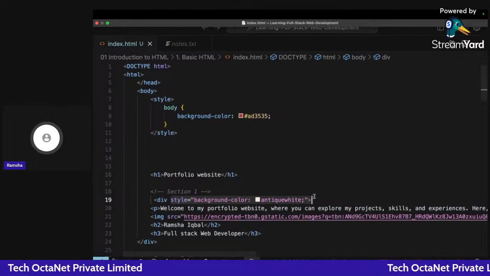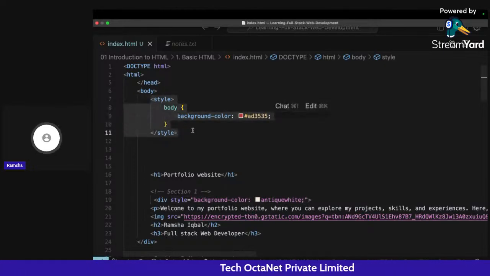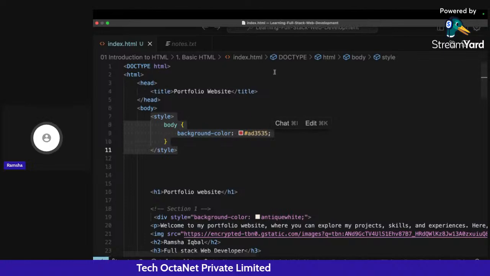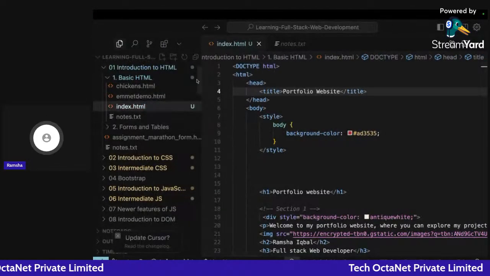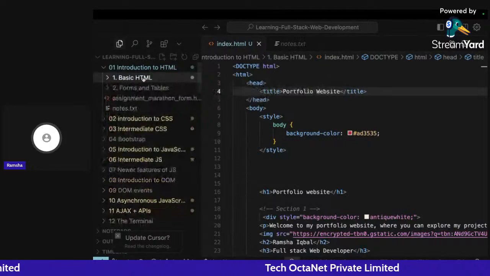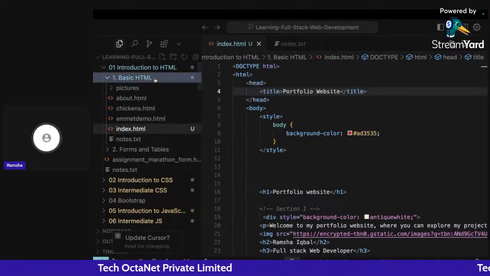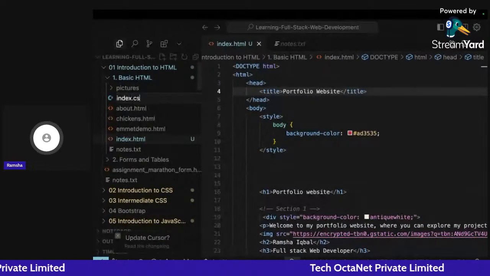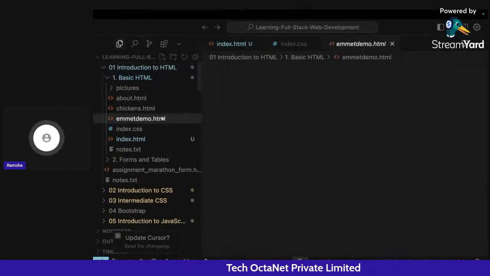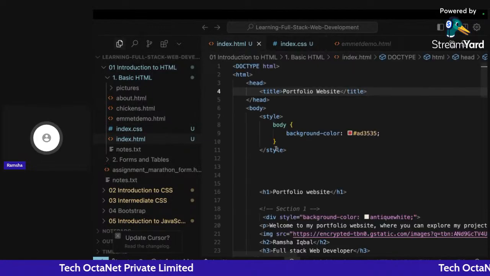The first method of adding style is this. The second format of writing CSS is this. And the third one is by creating a new file. If you are inside basic.html or any folder in which you have your index.html file, right there you create an index.css file. Inside this index.css file, you target the elements that we have here.